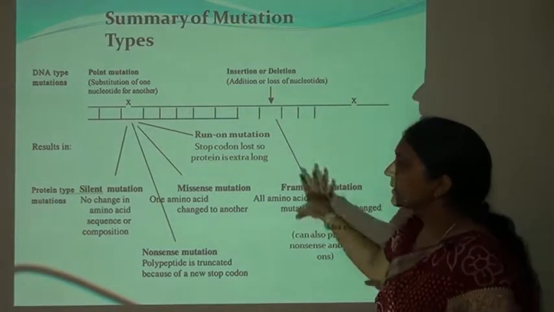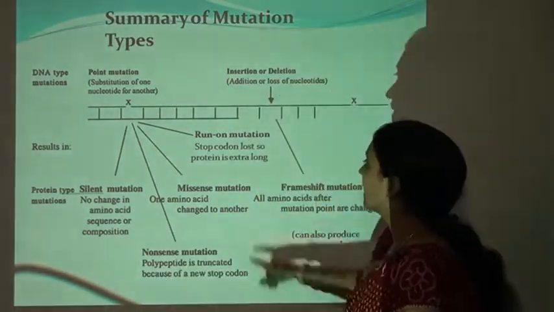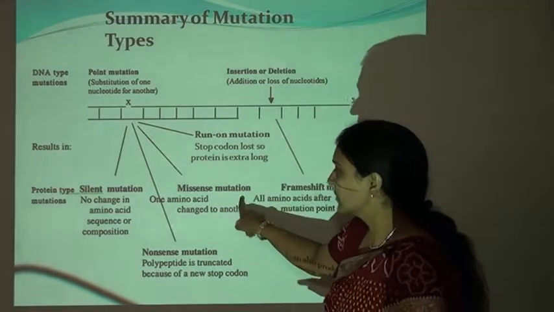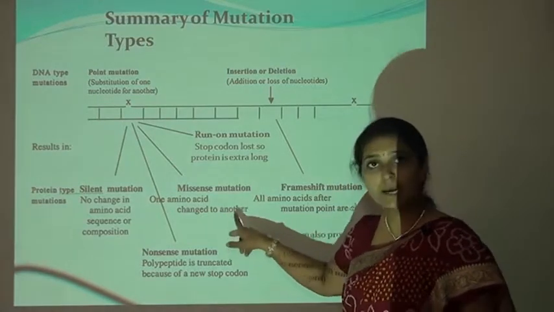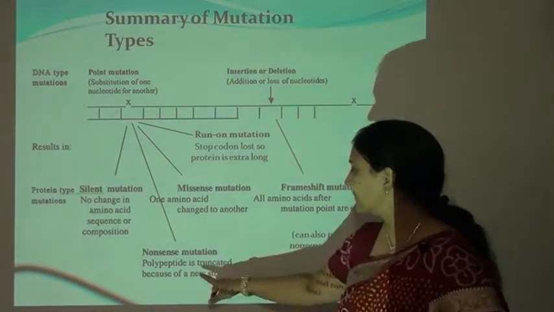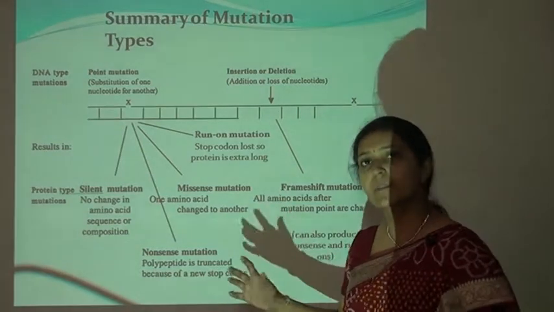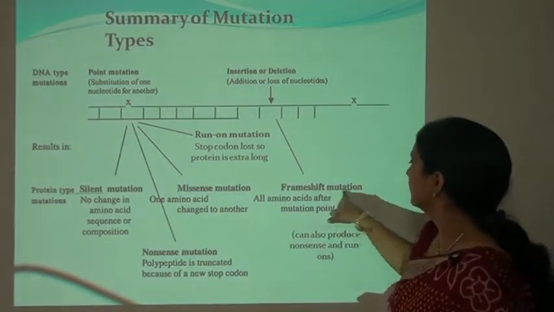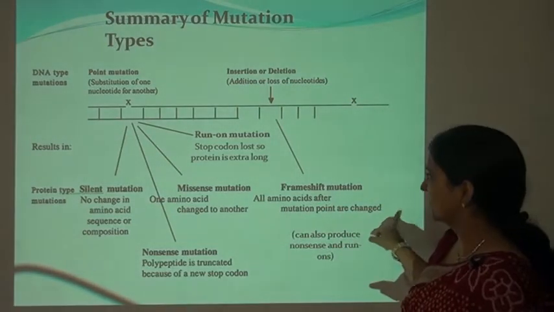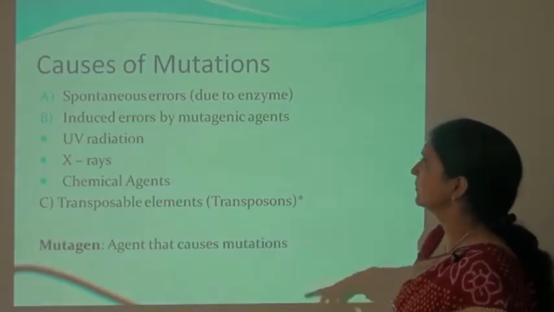So this is the whole summary of the mutations. Silent mutation: no change in amino acid sequence composition. Run-on mutation: stop codon lost, so the protein is extra long. Missense mutation: one amino acid is replaced by another amino acid. In nonsense mutation, the polypeptide is truncated because of a new stop codon. It means that the protein will no longer run. Then the frame shift mutation: all amino acids after the mutation point are changed. Insertion and deletion mutations are known as frame shift mutations.